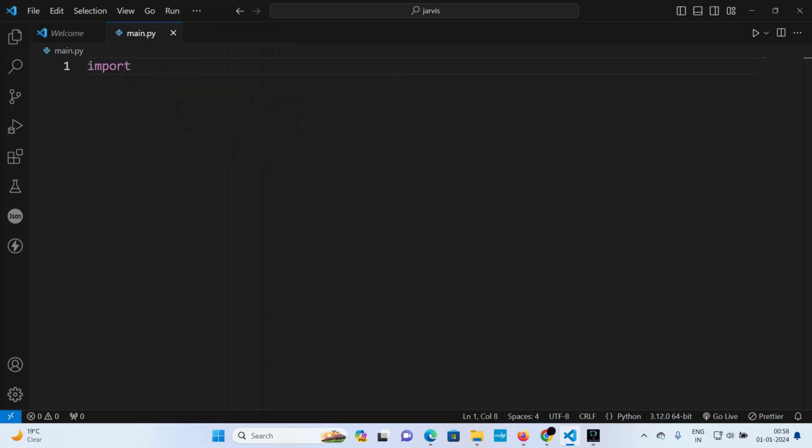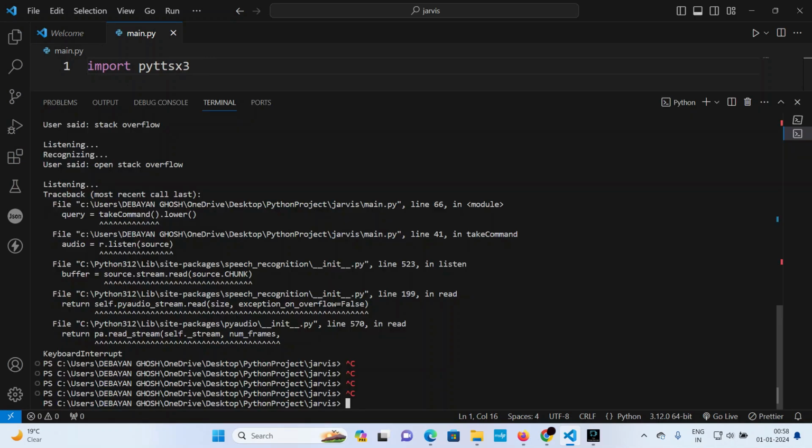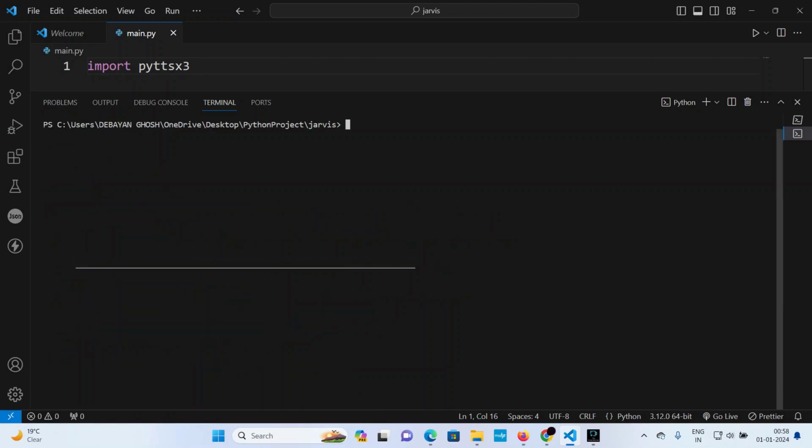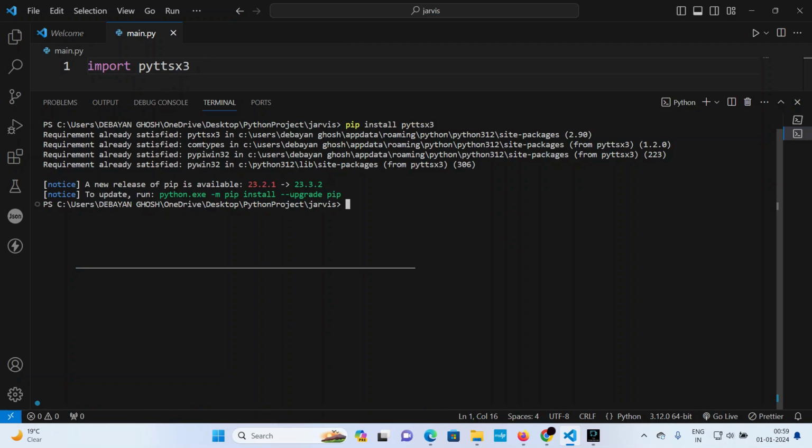At first, import pyttsx3. To do that, I will clear my console and do pip install pyttsx3. I have already installed it, so no need to install.